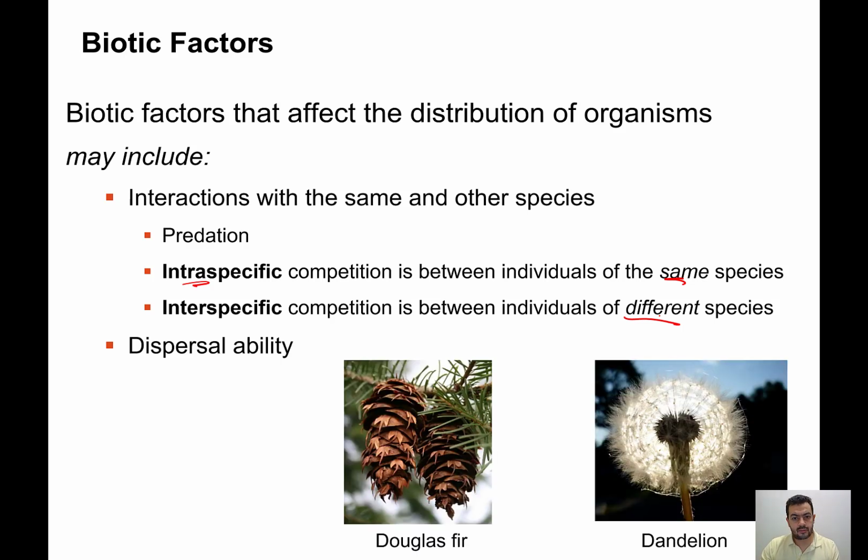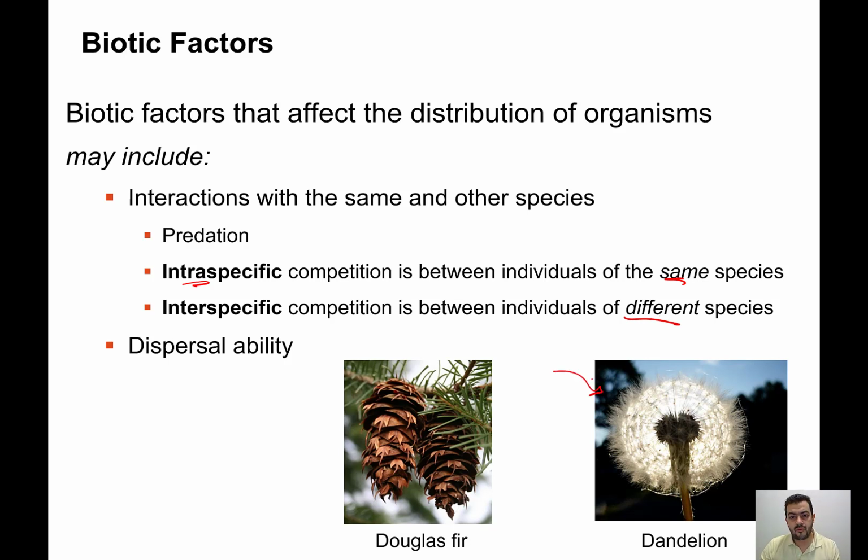So going back to our specific examples of Douglas fir and the dandelion, as you can see, the dispersal pattern of the dandelion seeds will be much better than that of the Douglas fir, being very light.